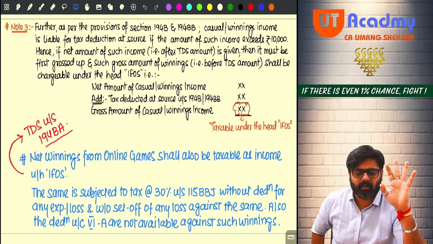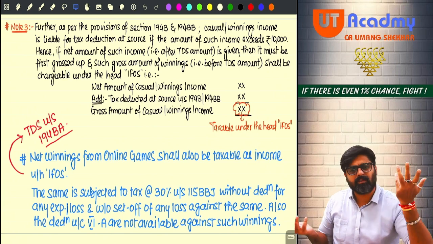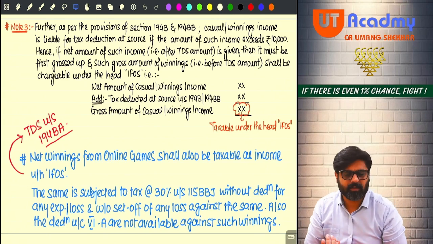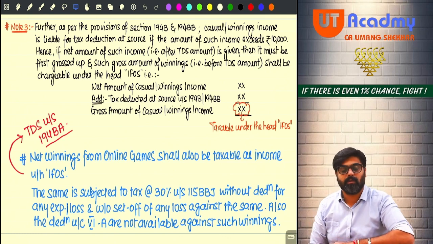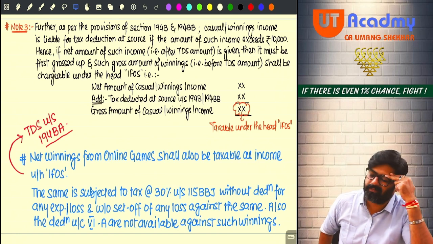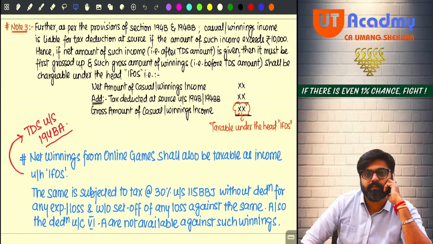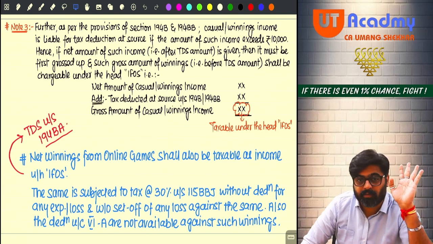If net winnings are given, what will you do? You will calculate the 30%. Can you calculate 30? Yes. If net amount is 70%, then how much should be TDS? 30%. Cross multiply, you will get the TDS amount. That TDS amount plus 70% amount, both taken together, will be a total amount. Got it, sir? Now pay attention. That total amount will be taxable as your IFRS income.